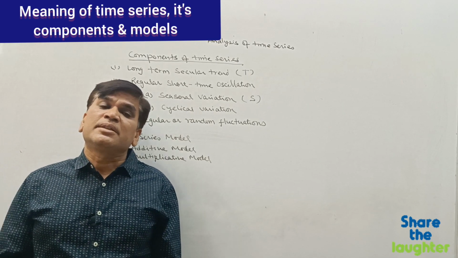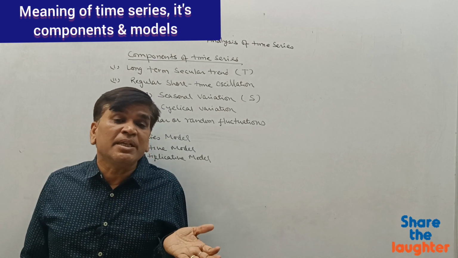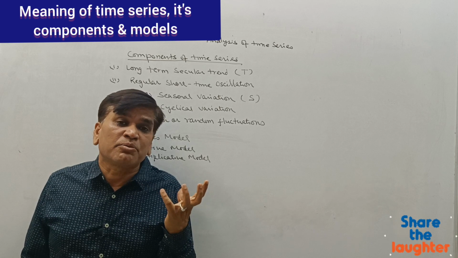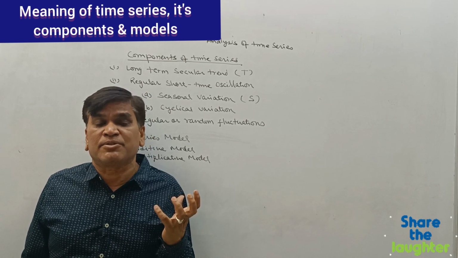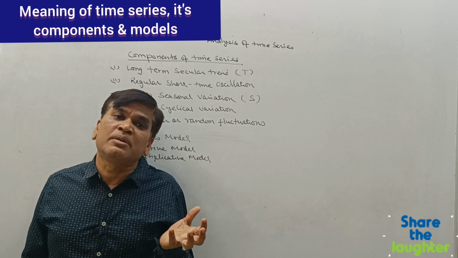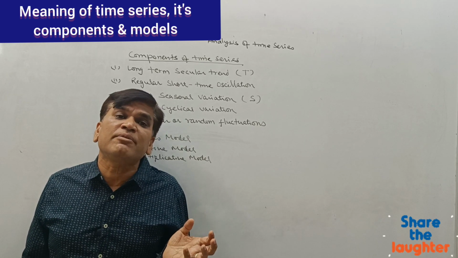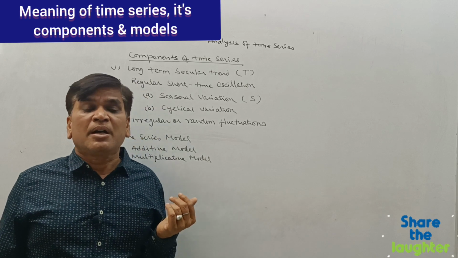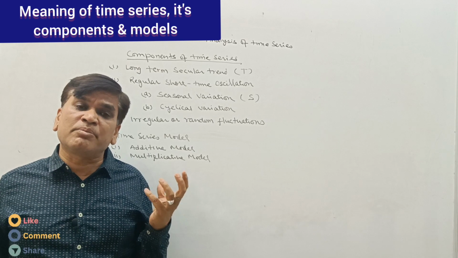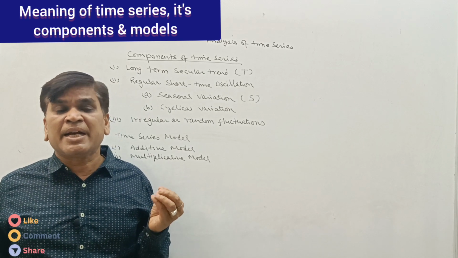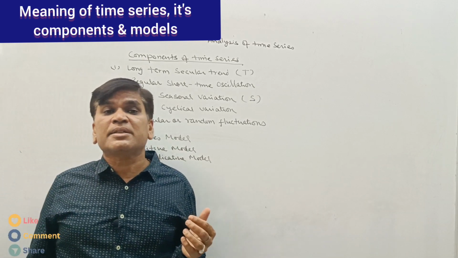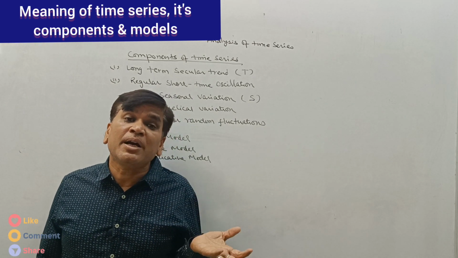If you see, 30 years ago we had a cycle of science. Every student adopted science as a subject. In the midterm, 15 to 20 years ago, the cycle was for commerce. Every person was fond of taking commerce and making a career in CA, ICWA, CS, etc. After that, 10 years ago, there was a cycle of arts.